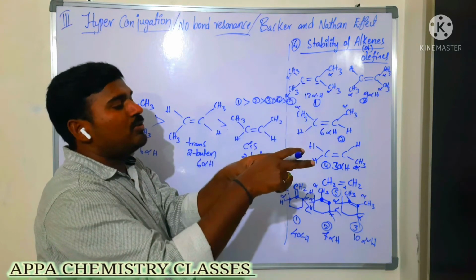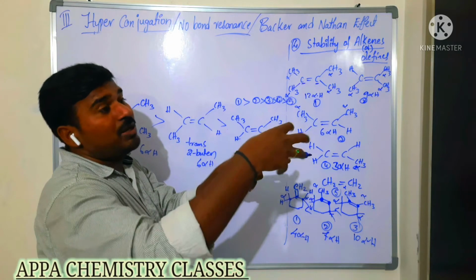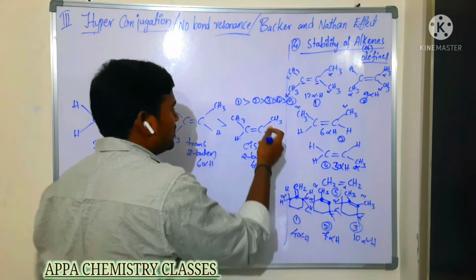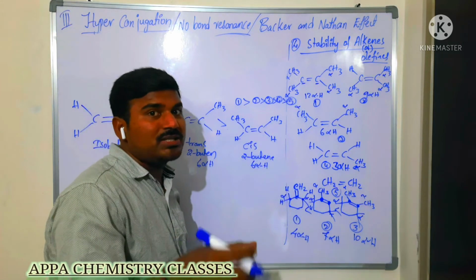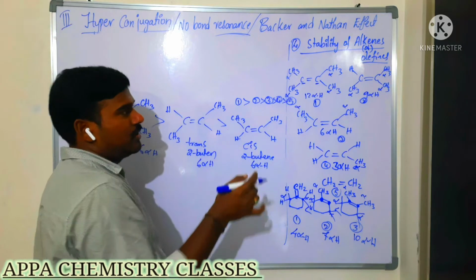Say for example, these two are the methyl groups. These two are bulkier groups. They are having more repulsions. So cis-2-butene is always unstable. Cis compounds are unstable when compared to the trans.